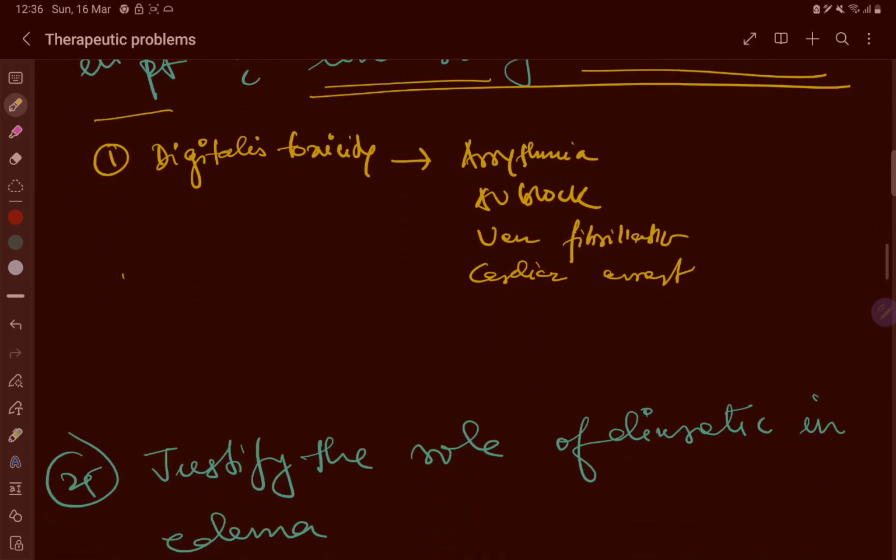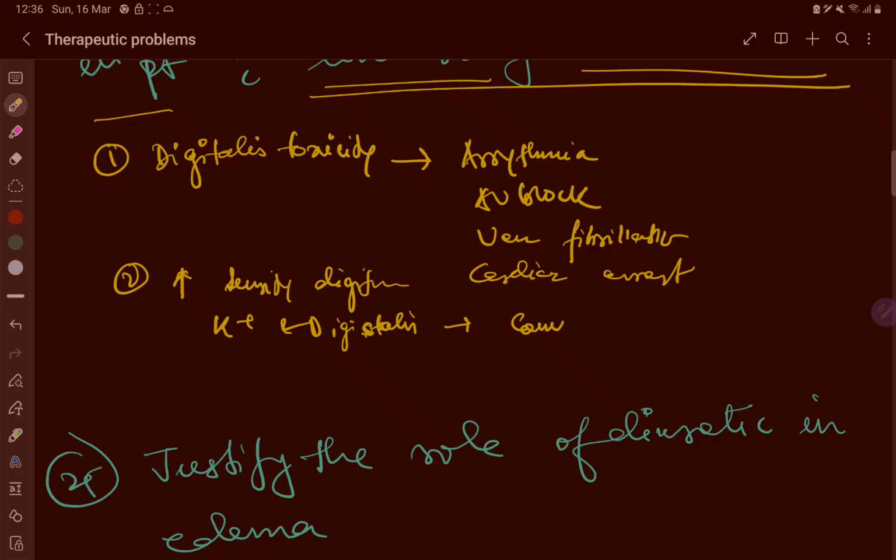It increases the sensitivity to digitalis. Why? Because potassium and digitalis have a competitive relationship.